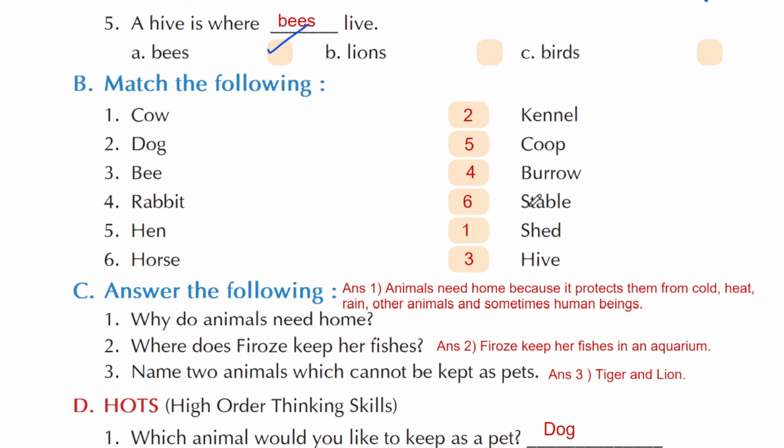Then stable, a horse lives in a stable. So write down 6 here. Cow lives in a shed. So write down 1 here. And bees live in a hive. So write down 3 here.